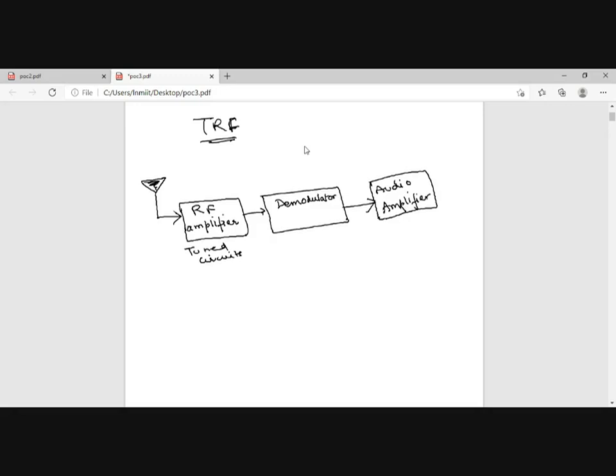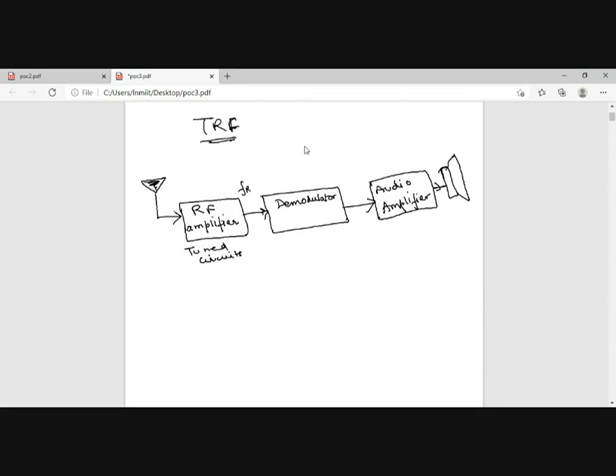So here I have retrieved my message signal. I will be passing it through an audio amplifier, and this is connected to your speaker. Okay, so loudspeaker or anything. So this was the circuitry of TRF, that is tuned radio frequency.